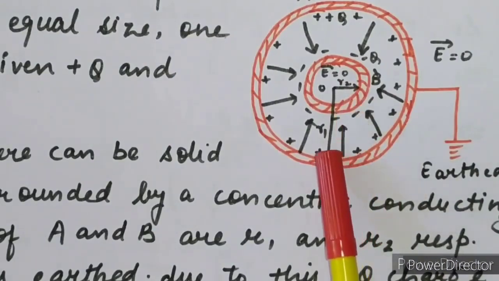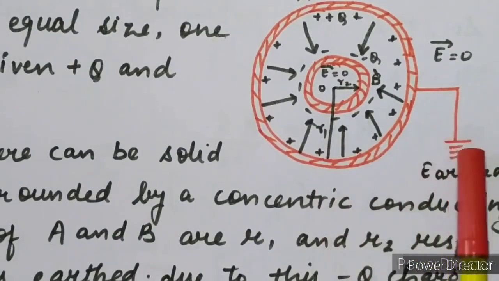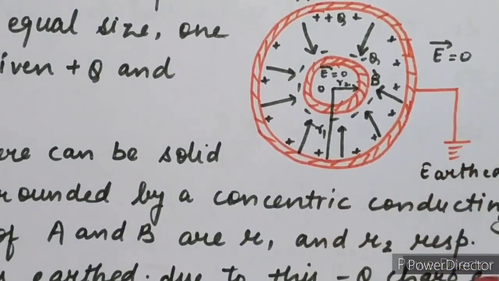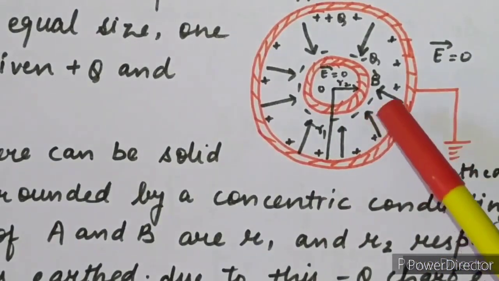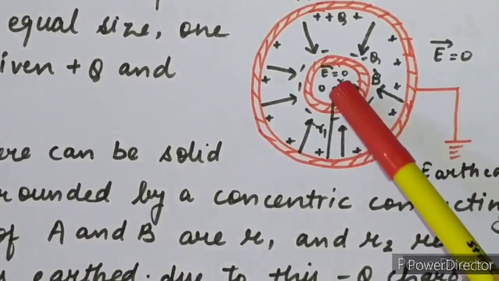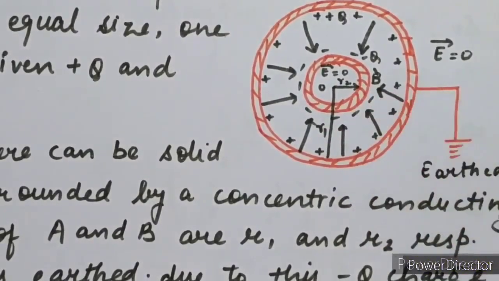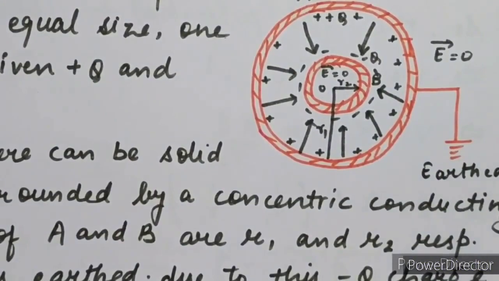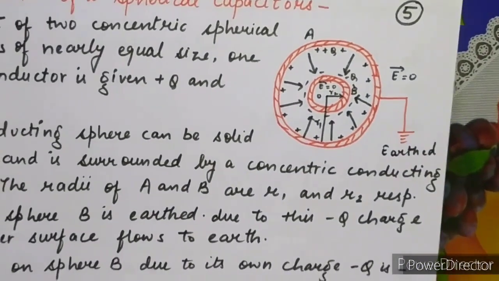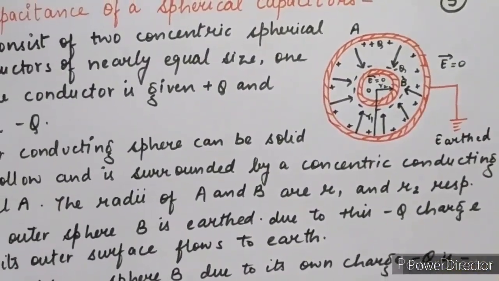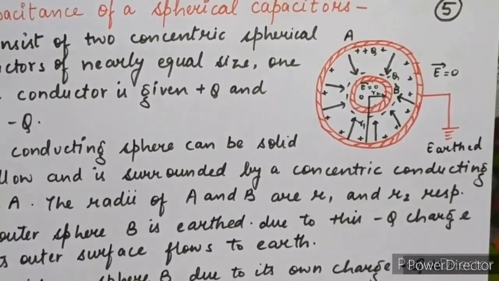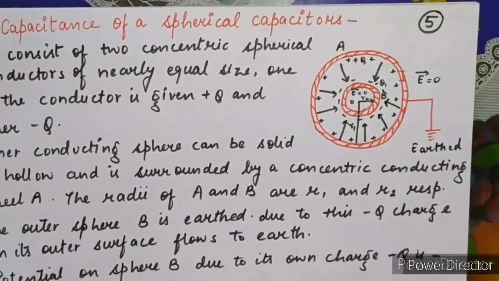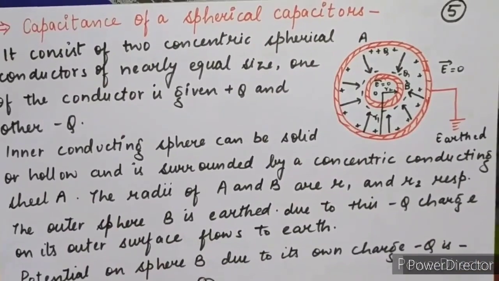Outer sphere is having a radius R1, and it was then afterwards grounded. Okay, the radii of A and B is R1 and R2 respectively. Clear? So, what we have to do? We have to calculate the potential. All the theory which I am explaining you now should also be written here.